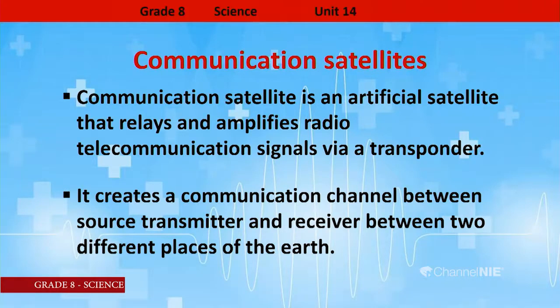Then let us see once again what is called a communication satellite. A communication satellite is an artificial satellite that relays and amplifies radio telecommunication signals via a transponder. Then it creates a communication channel. This particular communication satellite creates a communication channel between a source transmitter and a receiver between two different places of the earth.